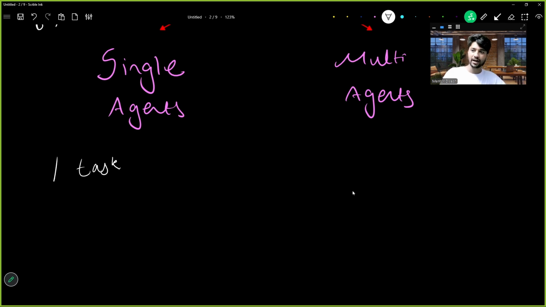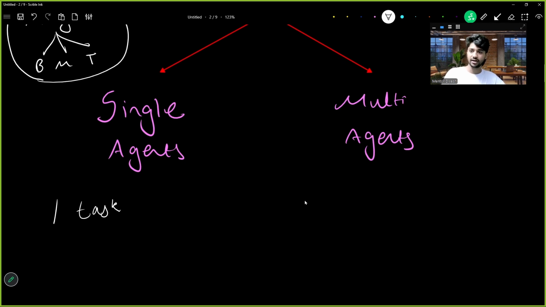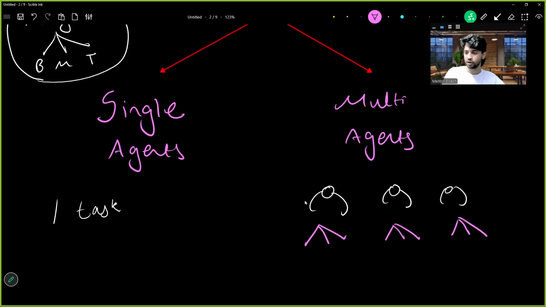And one AI agent will have these three things. And this is a single AI agent which we were talking about. Now, when we talk about multi-AI agents, in this scenario, we are using multiple AI agents to solve one big problem. All right. So these are three AI agents, and all these AI agents will have brain, memory, tool, brain, memory, tool, and brain, memory, tool.